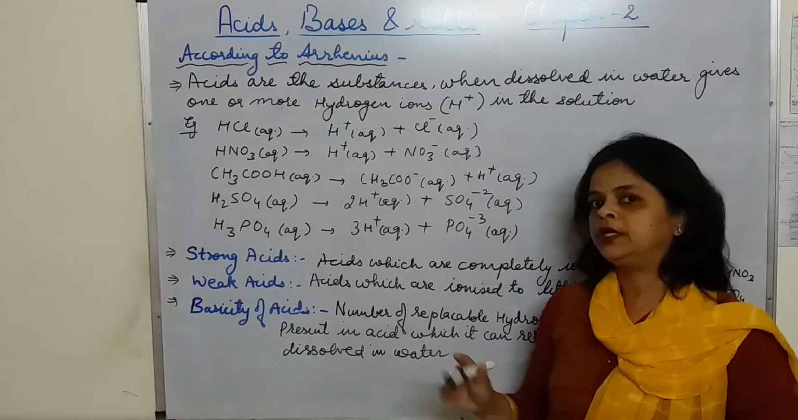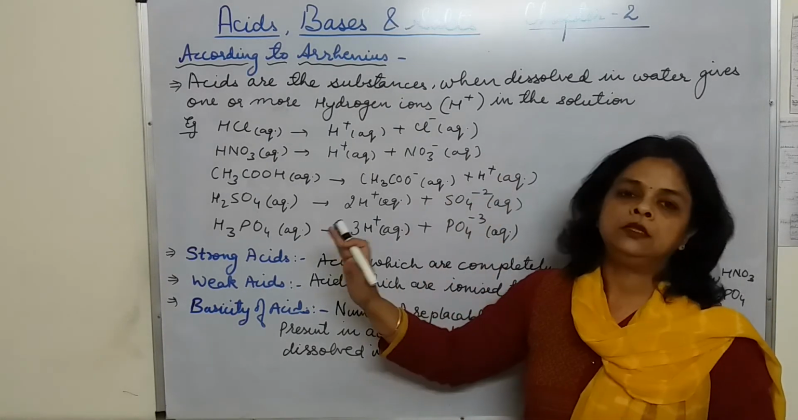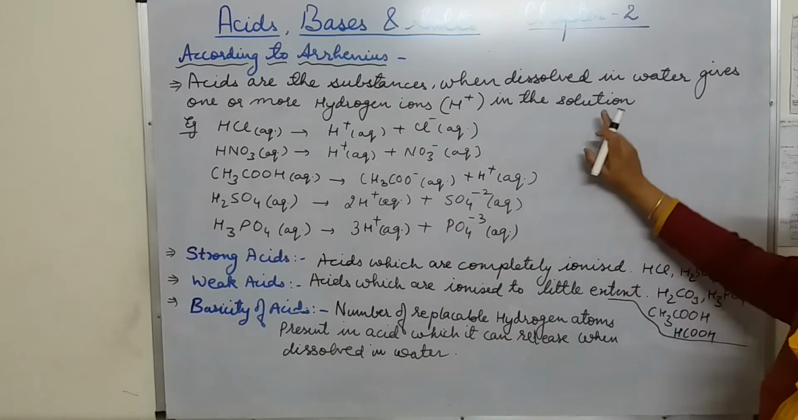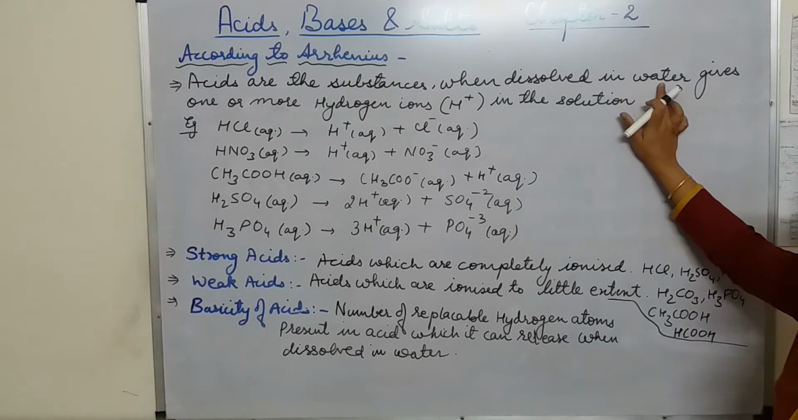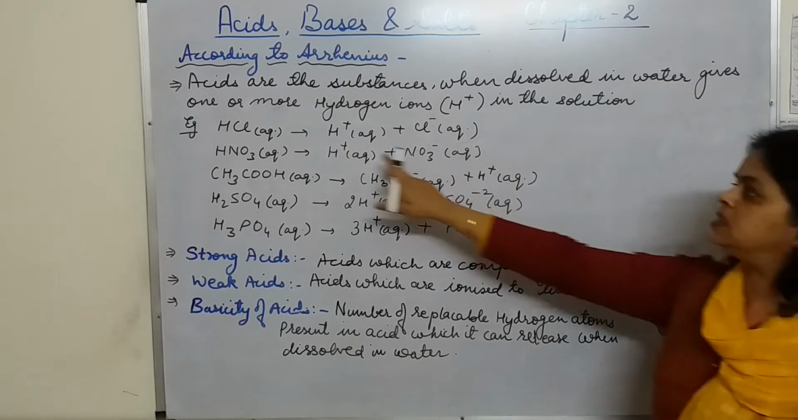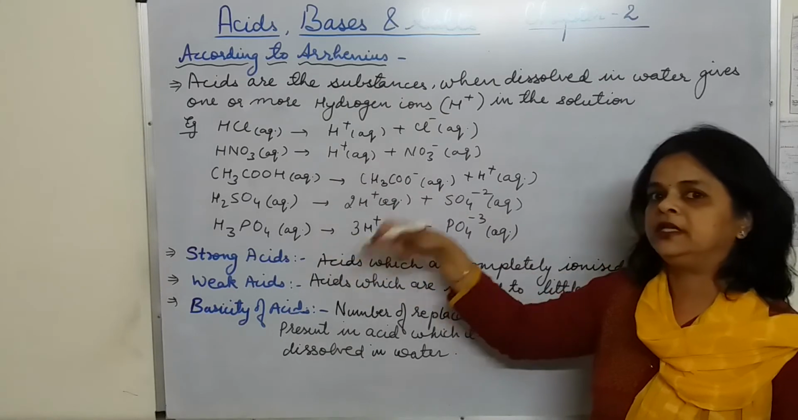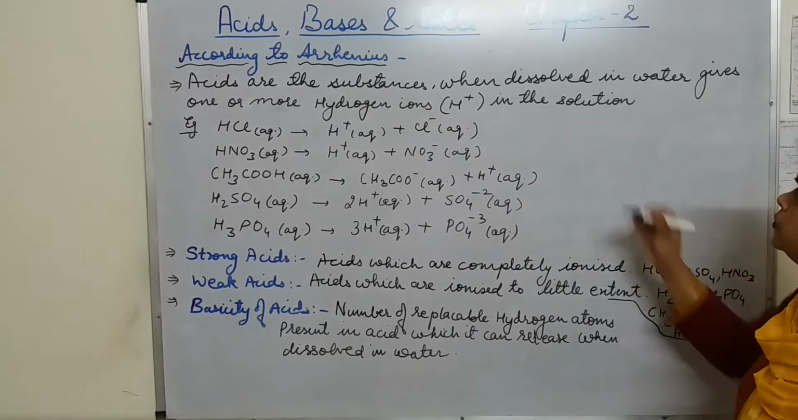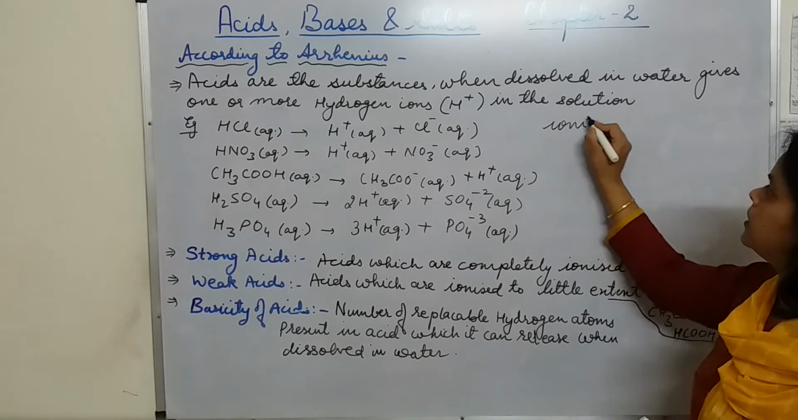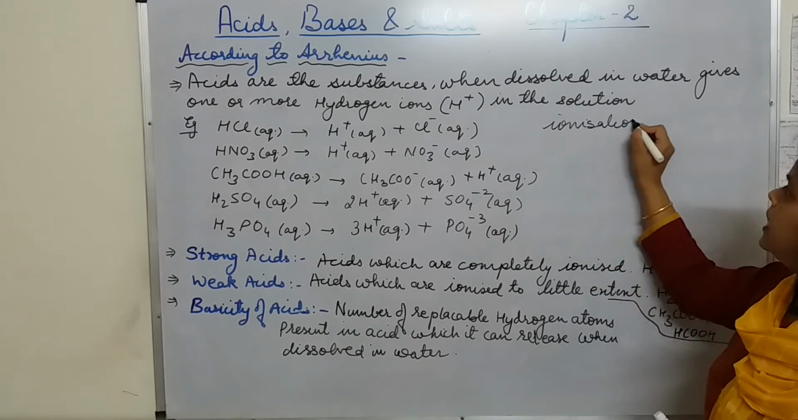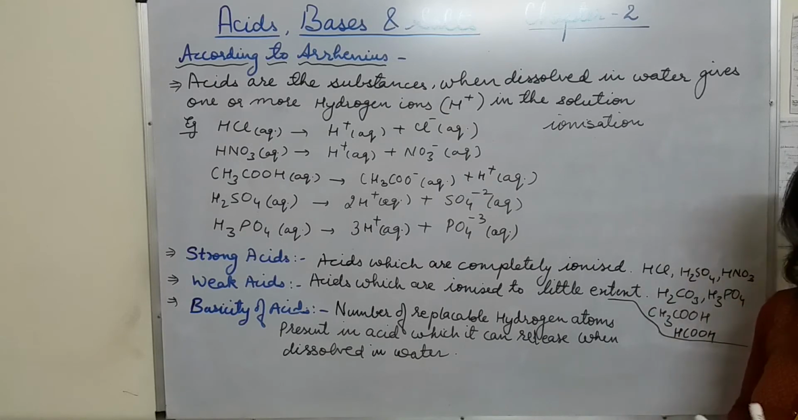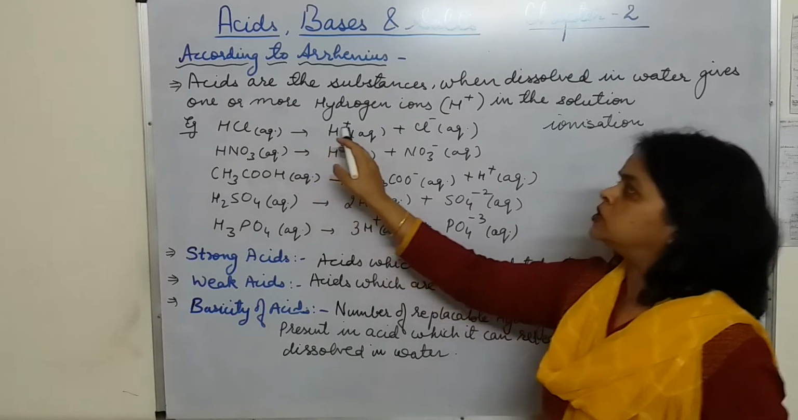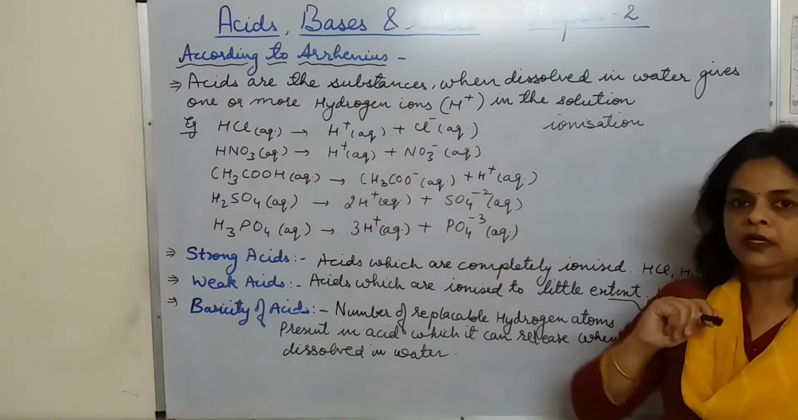Students, it is very important here that only in the presence of water are they going to show their acidic nature. If there is no water, they will not be able to give these H plus ions, and they will not be termed as acids. And one word we are going to use, that is ionization. Ionization in water, that means it forms ions. So here we are saying HCl ionizes to form H plus ions and chloride ions.